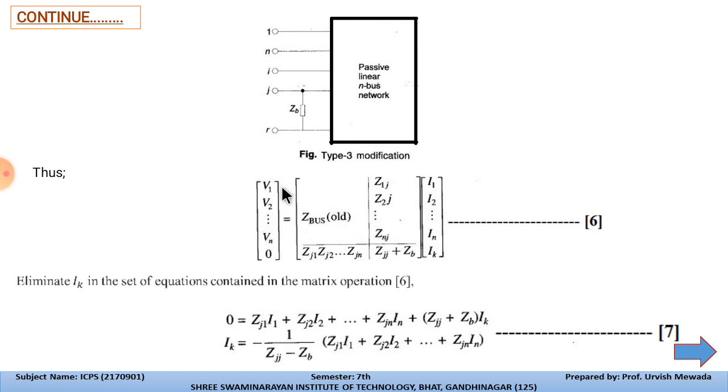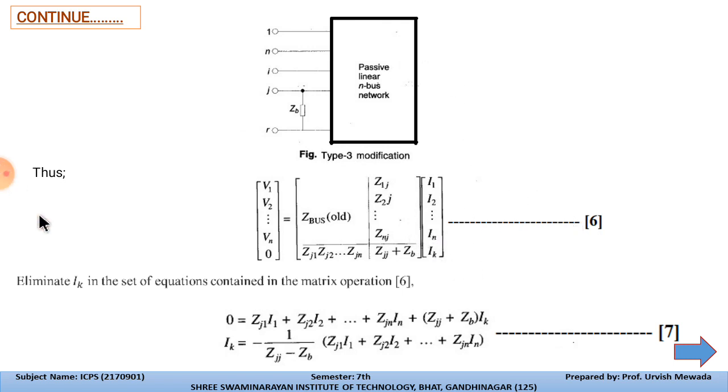So V is V1, V2 to Vn, and 0 for the reference bus, and Z bus old with the modification that we did in bus number 2. So this is the modified Z bus, and these are the currents I1, I2 to In and Ik. So this is equation number 6.